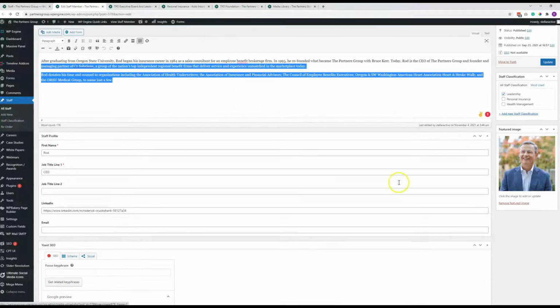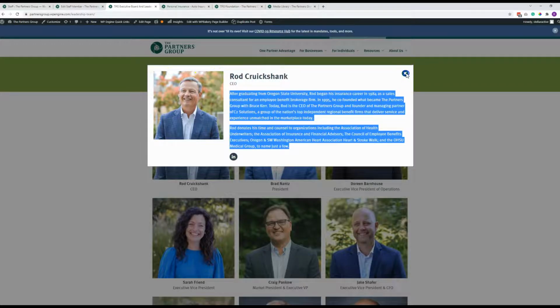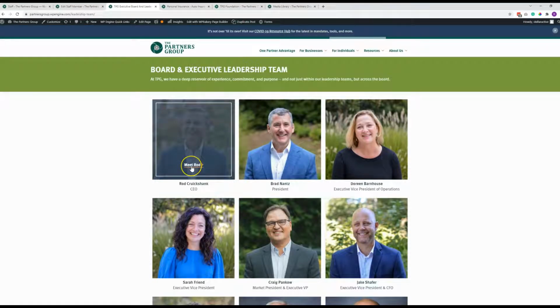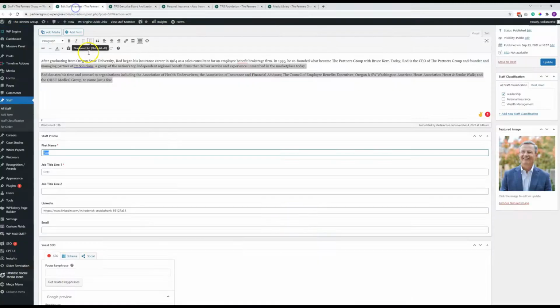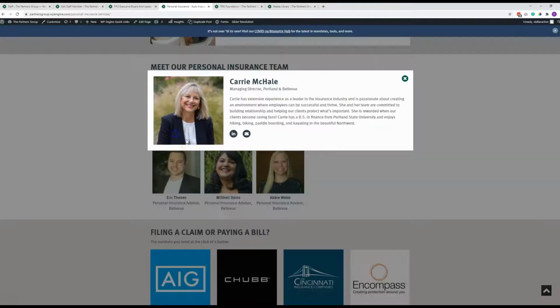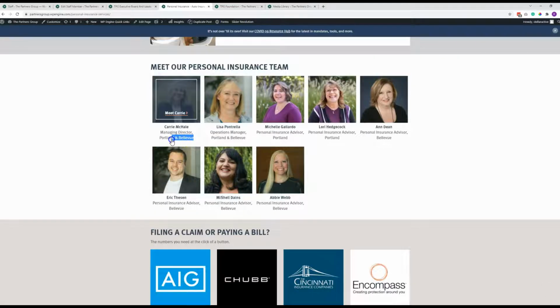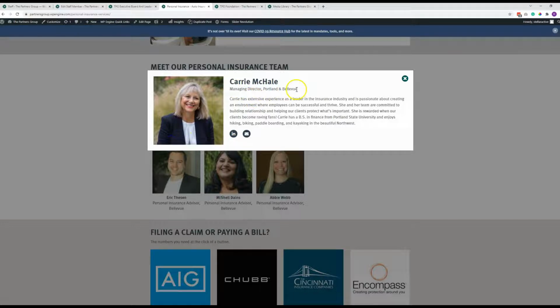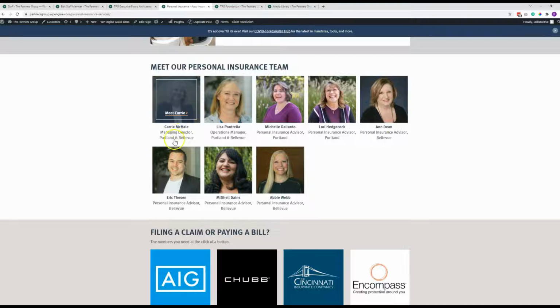But in any case, the next part here is the first name field. That is what controls what shows up on the rollover action here. So Rod. Job title, we have that split into two fields. That is so for the smaller staff feeds, we can control what shows up on line 1 here and what shows up on line 2. In the pop-up, it puts them right next to each other like this, so they display nicely in the pop-up. But yeah, you can't put returns in those fields, so this is how you would split those up.